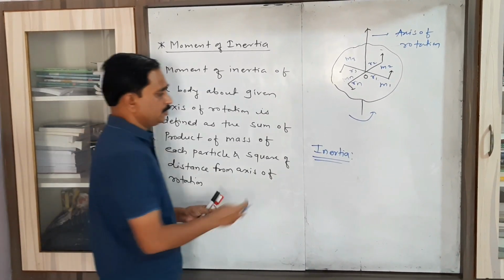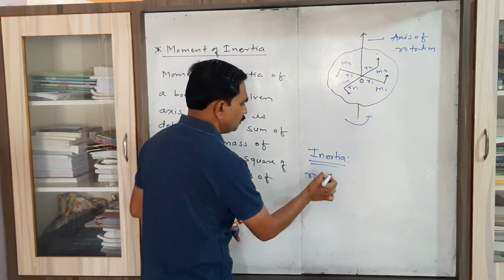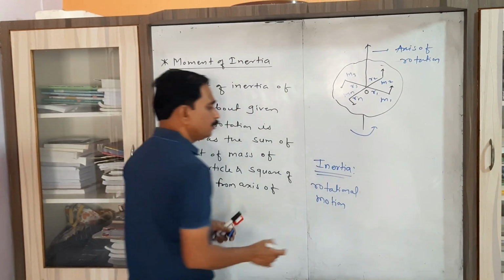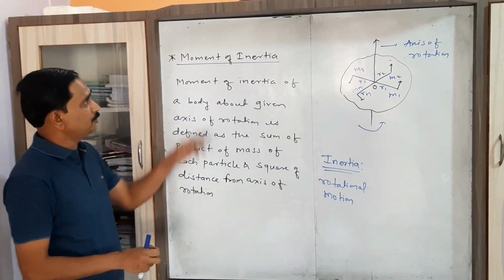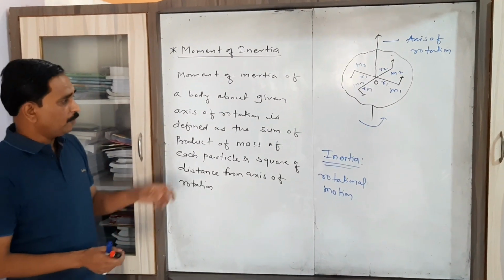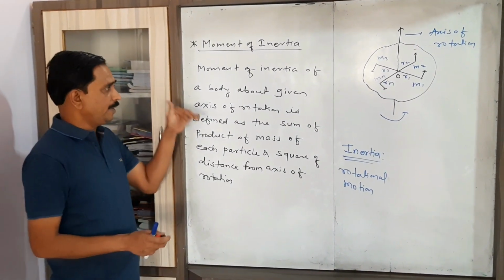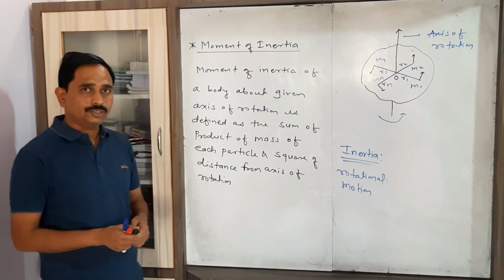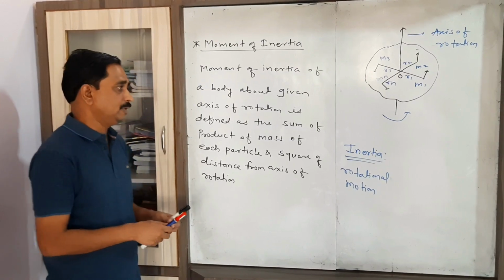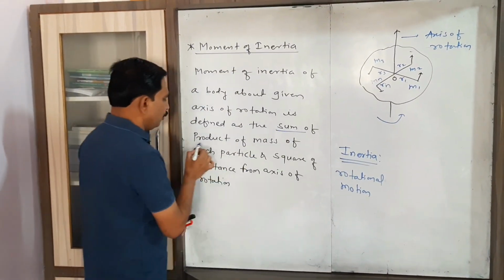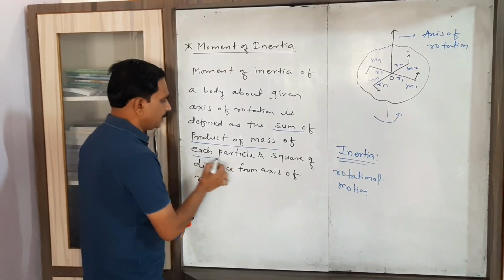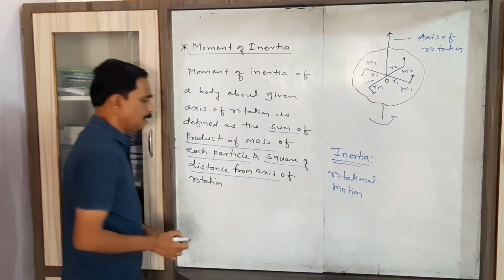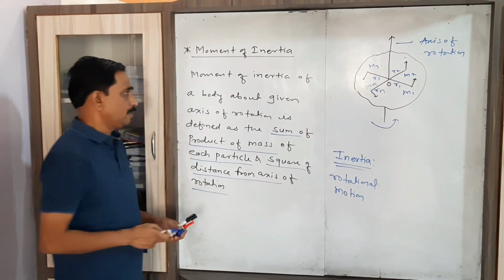But in the case of rotational motion, we have to consider the term moment of inertia. Now what do you mean by moment of inertia? The moment of inertia of any body about a given axis of rotation is defined as the sum of the product of the mass of each particle and the square of the distance of the particle from the axis of rotation.